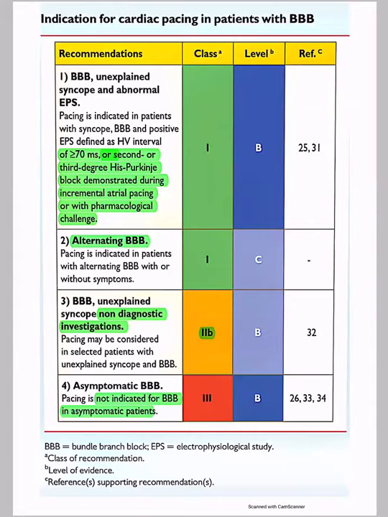So you're seeing a patient who comes with a history of syncope. You do an ECG, the patient is having some bundle branch block, and so you decide to go ahead with the EP study. In the EP study, if you are finding an HV interval of more than 70 milliseconds, or a second or third degree His-Purkinje block demonstrated during incremental atrial pacing or with pharmacological challenge, we usually see various protocols during EP study.